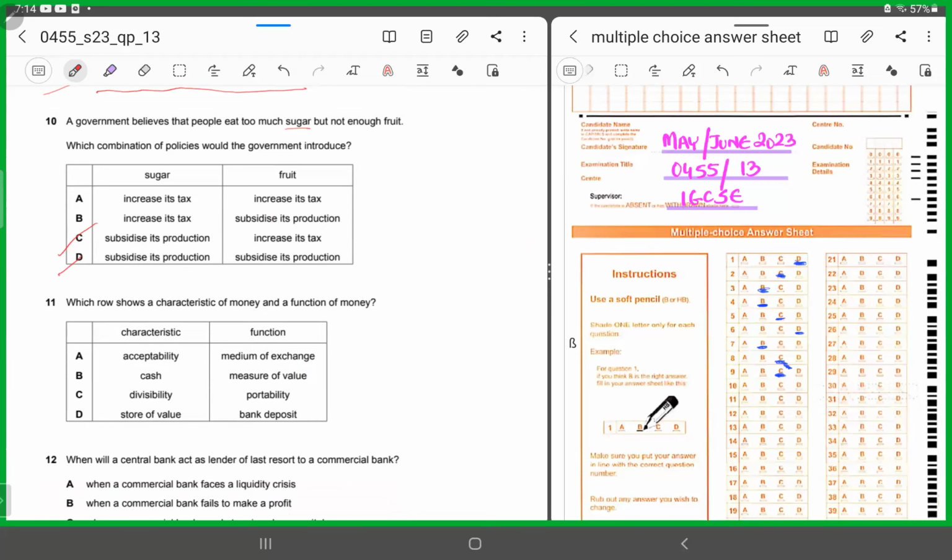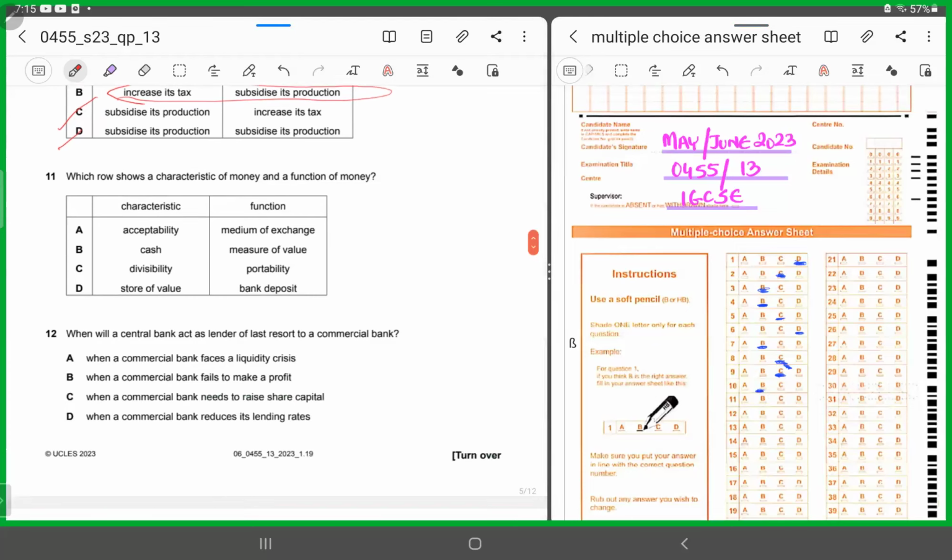What about the fruit? It wants to increase the consumption. So what should it do? It should tax it or subsidize it. Obviously, subsidize its production. Merit good. So 10 has to be B. Use reasoning and you will easily get to know which is the correct answer.